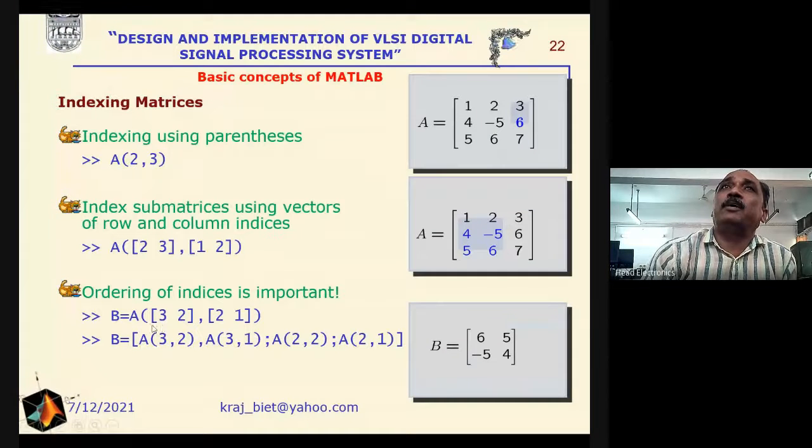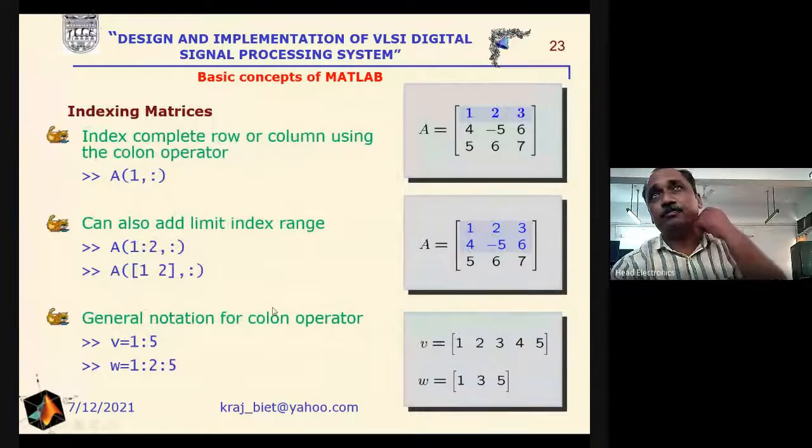So here if we write A([3,2],[2,1]), the order has been changed: third row, second row, and the second and first column. So we will get other values than those of the first one here.